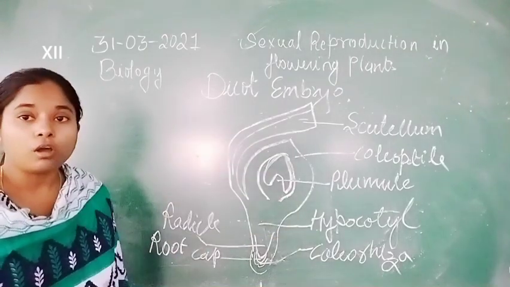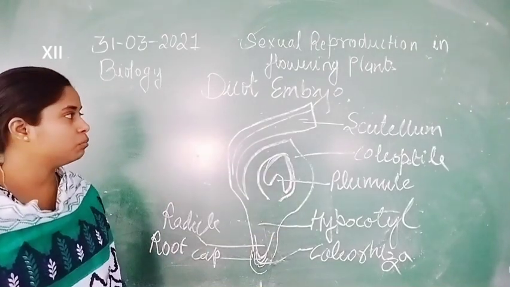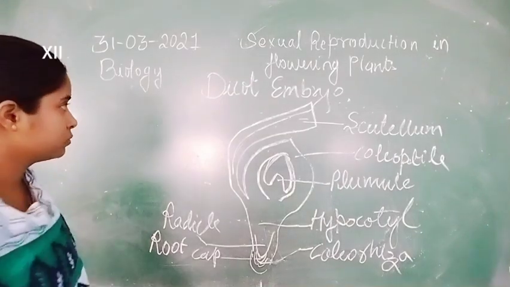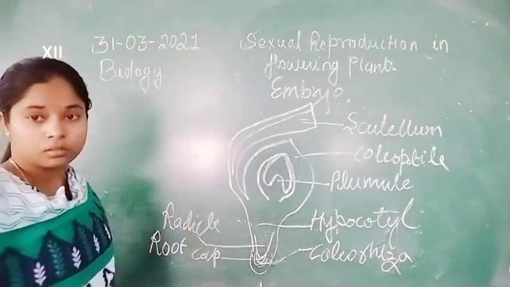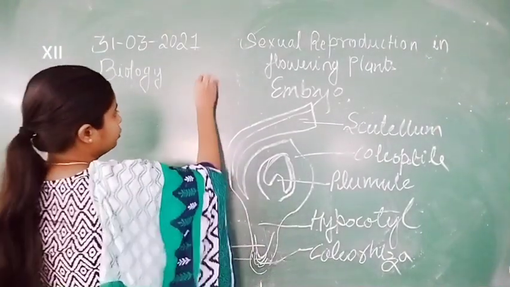So this is the common structure of the monocot embryo. Here is the monocot embryo.